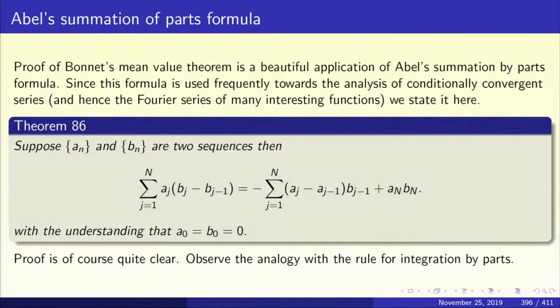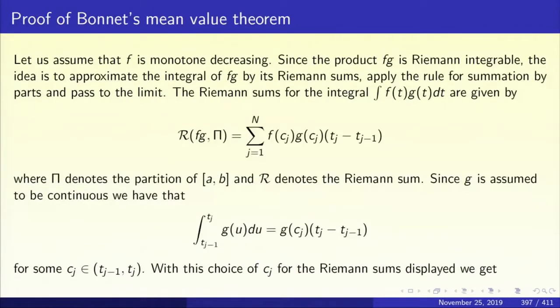So how do we use this rule for summation by parts? Let us assume that f is monotone decreasing. So the product fg is Riemann integrable. If f is Riemann integrable and g is Riemann integrable, the product is always Riemann integrable; g is continuous and f is monotone, so both are Riemann integrable. The idea is to approximate the integral of fg by its Riemann sum, apply the rule for summation by parts, and pass to the limit.